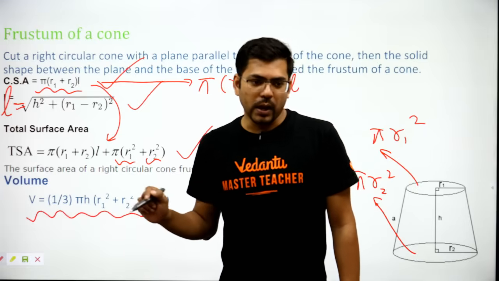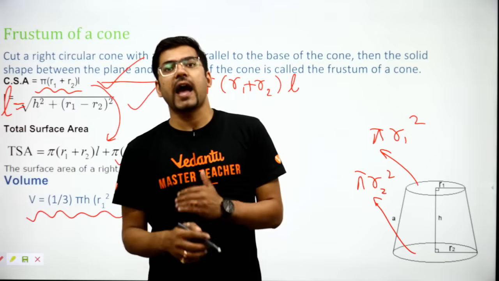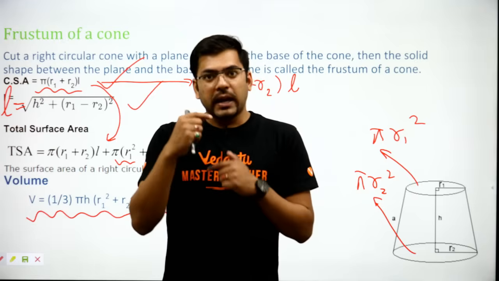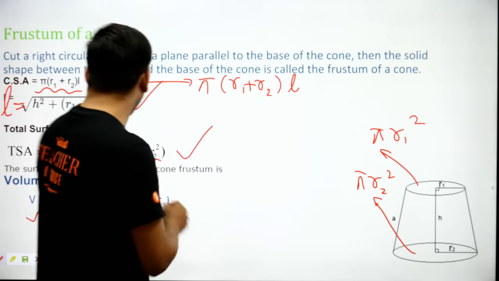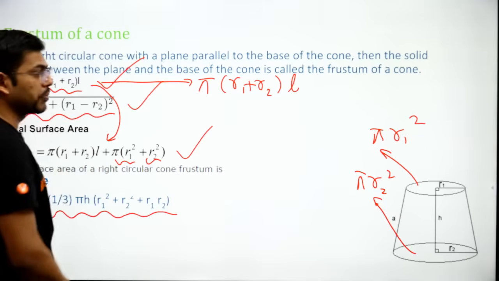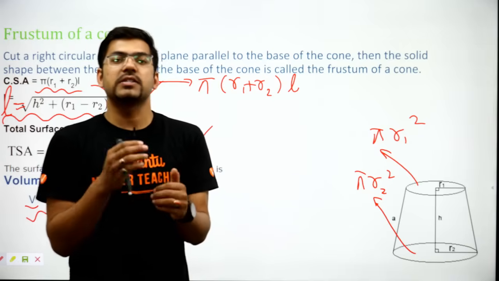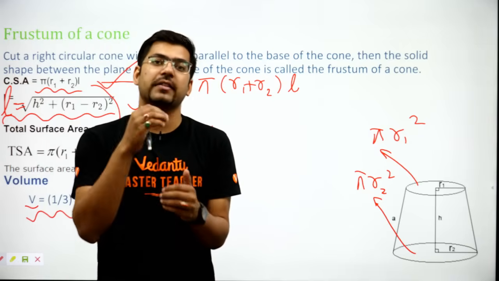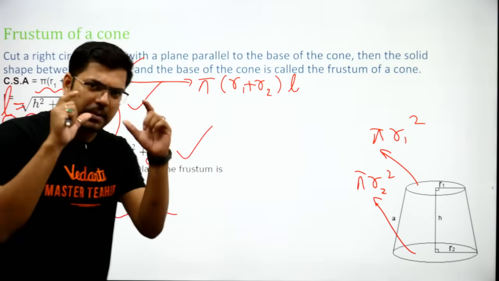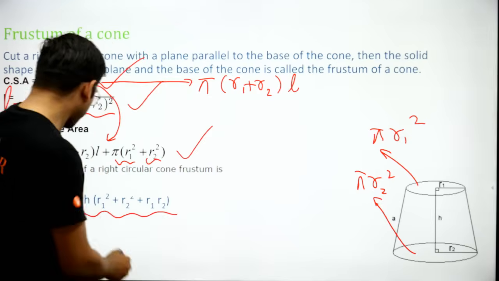The volume is 1 by 3 pi h into (R1 square plus R2 square plus R1 R2). Now, in today's class we have time, so we will try to let you know how the formula for slant height came and how the formula for volume came. I will try to derive it because in previous classes some students were asking, sir, how this formula came. I'll try to show you in very simple steps and in minimum time so that you don't get bored.